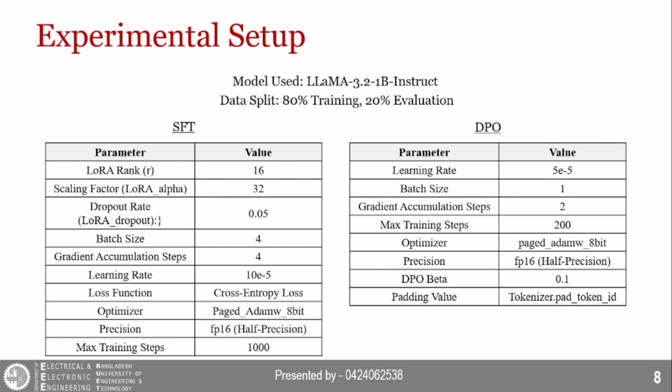In our setup, we picked the LLaMA 3.2 1 billion instruct model as our LLM to train on our news dataset. The dataset was split into two portions. 80% data was used for training and the remaining 20% for validation. The total dataset had 1000 entries, so 800 for training and 200 for evaluation. Training setup for SFT and DPO has also been shown here with the values of hyperparameters such as LoRA rank, batch size, learning rate, and DPO beta.